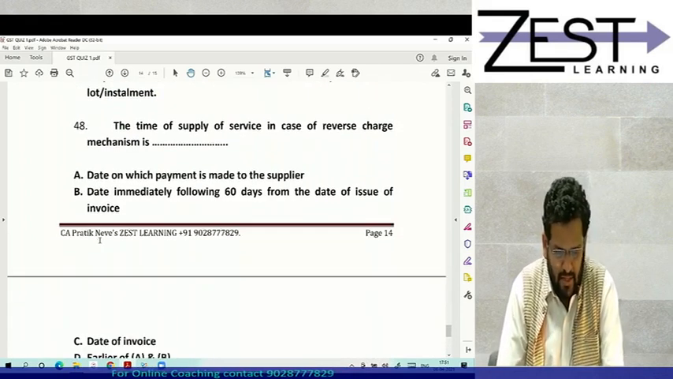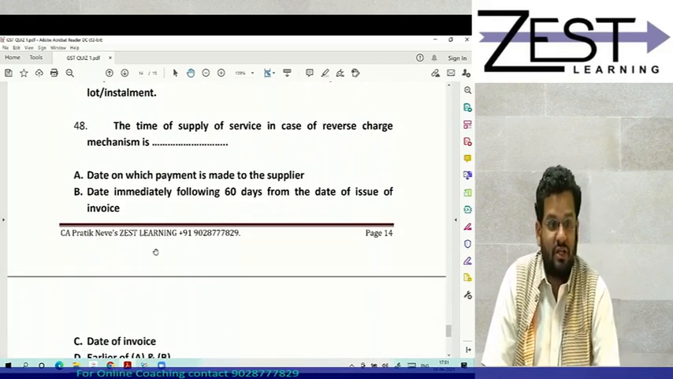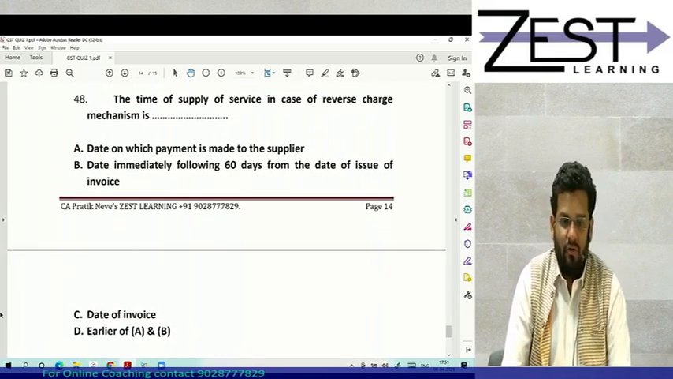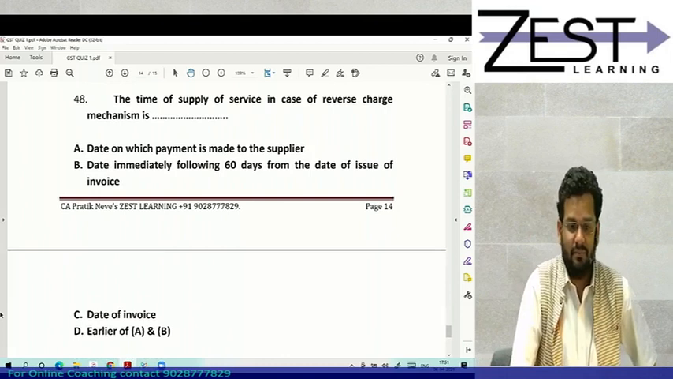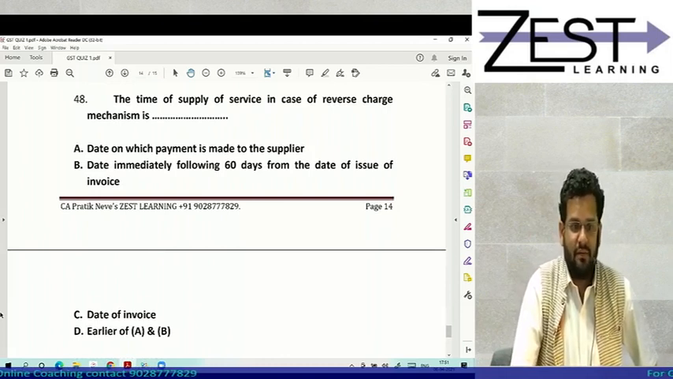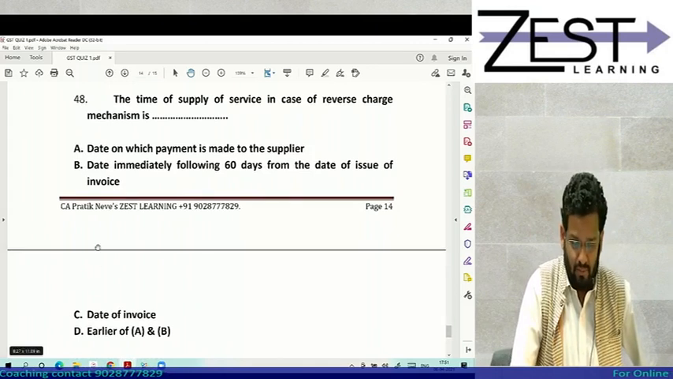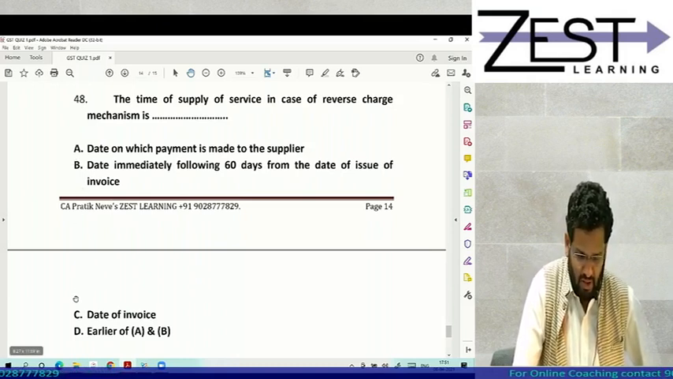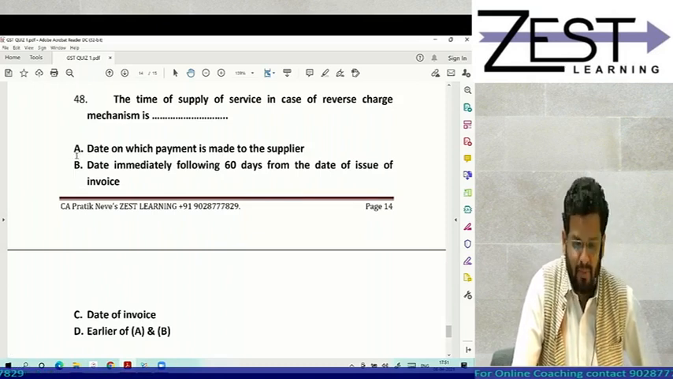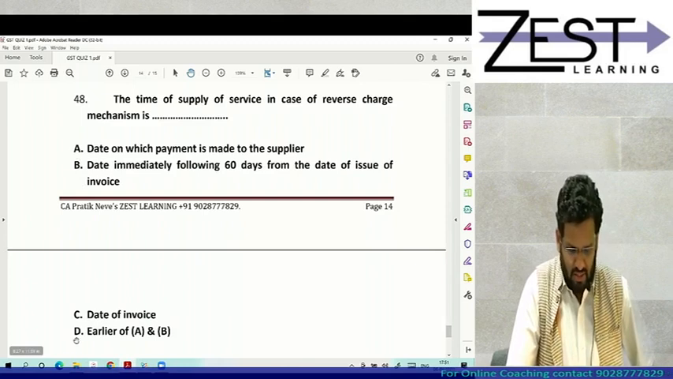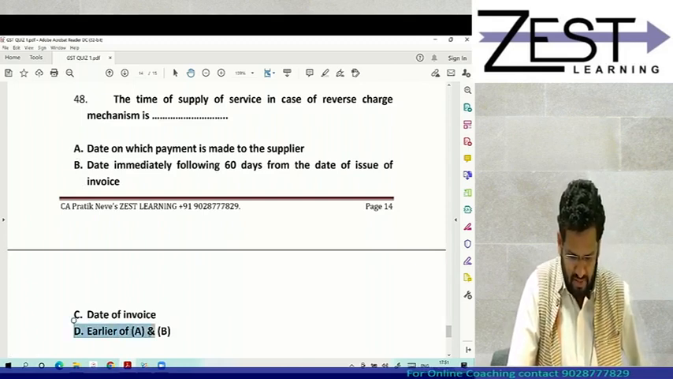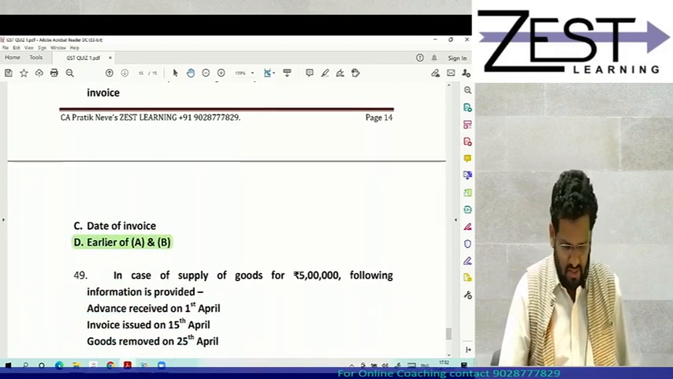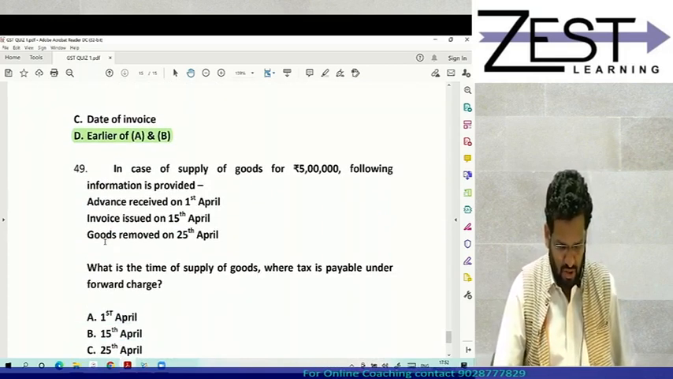Then the time of supply of service in case of reverse charge mechanism is, first of all, in which section, subsection is it given? It is given in section 13 subsection 3, as we are talking about service. So answer is the date of payment, date on which payment is made to the supplier, or the date immediately following 60 days from the date of issue of invoice, whichever is earlier. So answer is D.